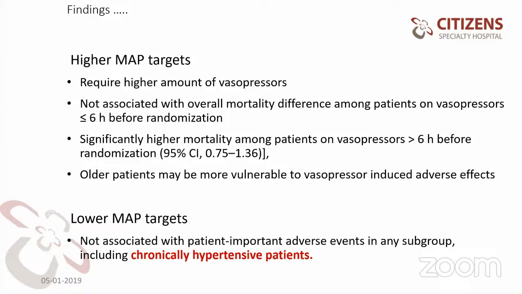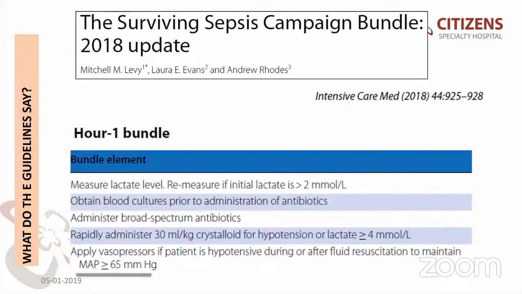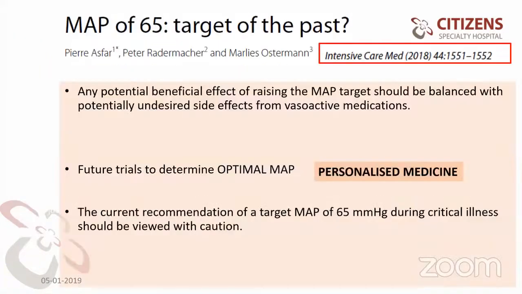Lower mean arterial pressure targets were not associated with patient-important adverse events in any subgroup, including chronically hypertensive patients. Next slide, please. The Surviving Sepsis guidelines, even 2021, say that a mean arterial pressure of more than 65 mmHg is the target. Next slide, please.